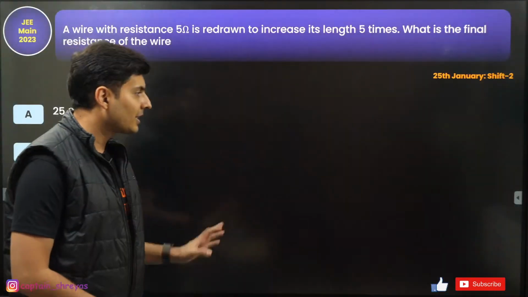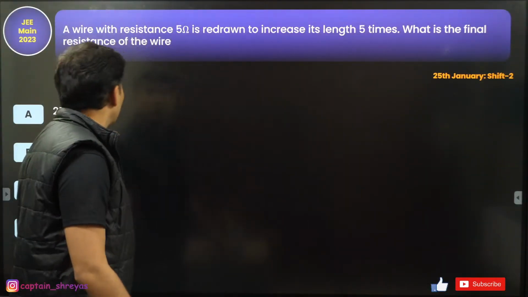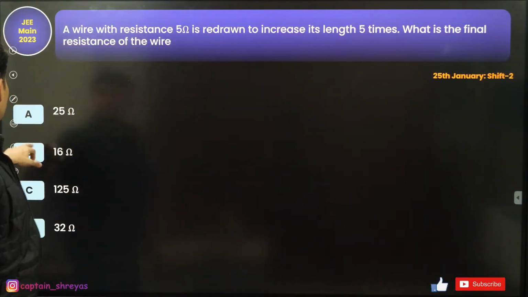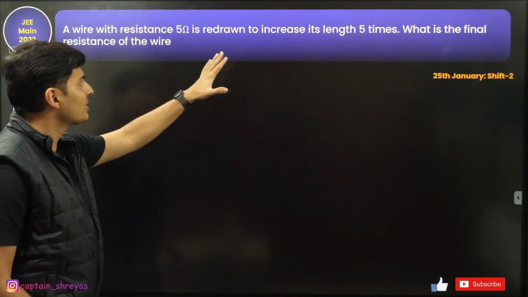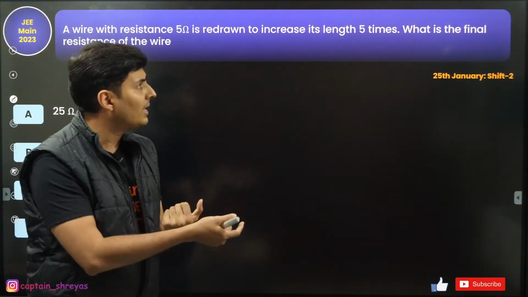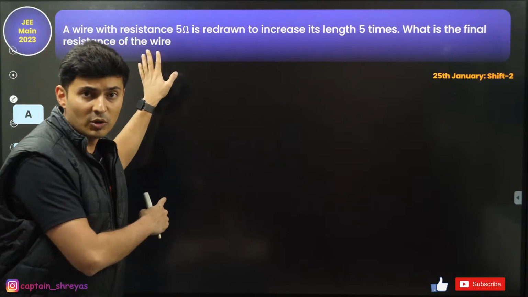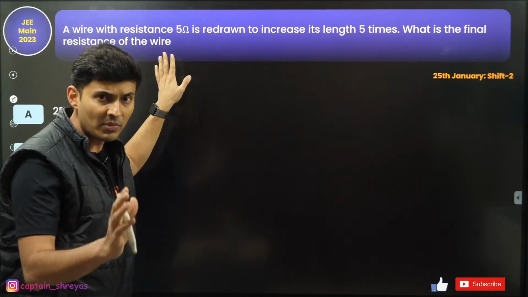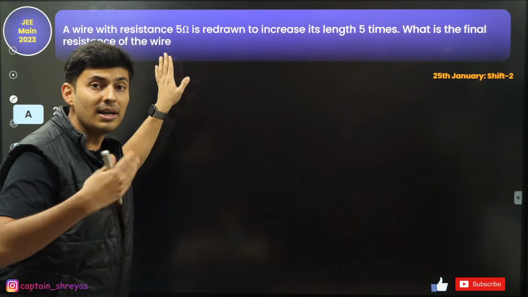Great, great, great. Here's the first question coming up on your screen. What is this question saying? It's saying that when you have this wire and you increase its length 5 times, what is the final resistance? This same question came on 24th January in the first shift in a different way.